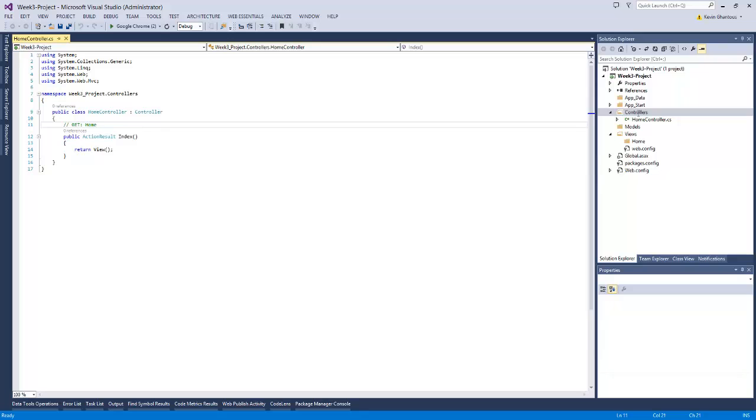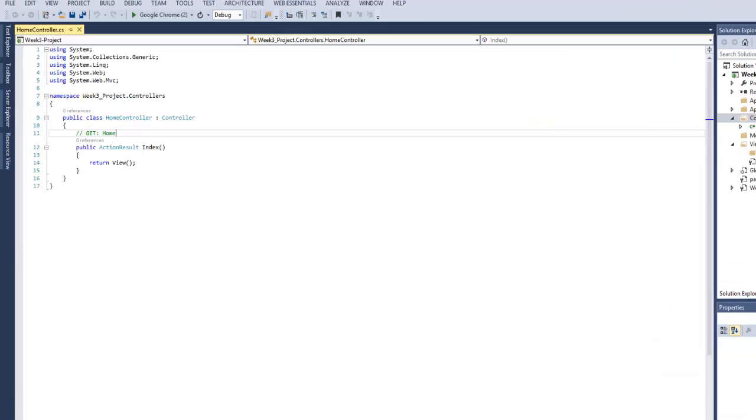Your actions can handle different types of HTTP what are called verbs, and in most cases you're dealing with two types of verbs: get actions and post actions. Now again, when I say actions, I'm actually referring to HTTP verbs.